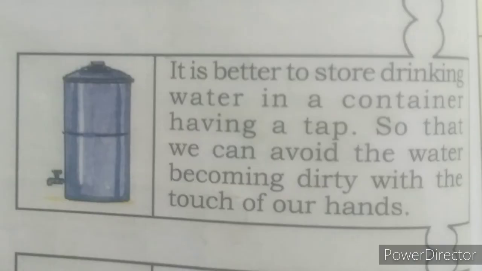See, if there is no tap, what will you do? You will open the lid and put your hand into the container. If your hands are dirty, then the water also becomes dirty with the touch of your hands. So, we make the water dirty. For avoiding this, we store the water in a container which has a tap. From the tap, we can directly take it without touching the water. So, the water will be clean.